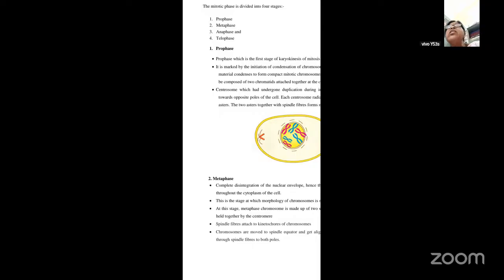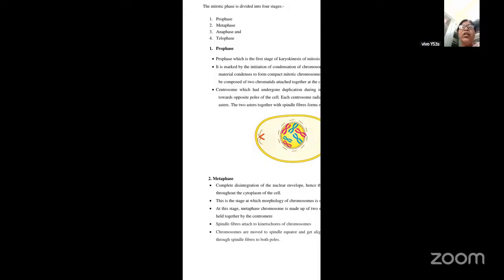So we all know centrosome. Now centrosome is present only in the animal cell. It is absent in the plant cell, and this centrosome is located just beneath the nucleus. If you see the structure of a cell, you will observe the centrosome location to be underneath the nucleus. This centrosome will undergo duplication only during the interphase stage.